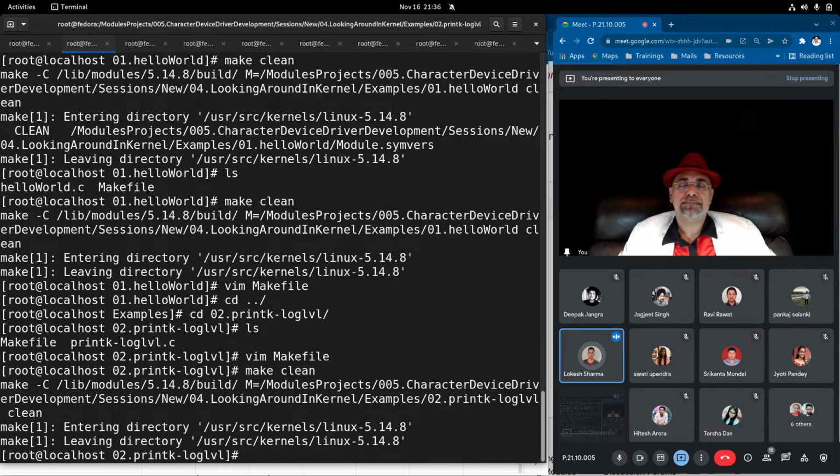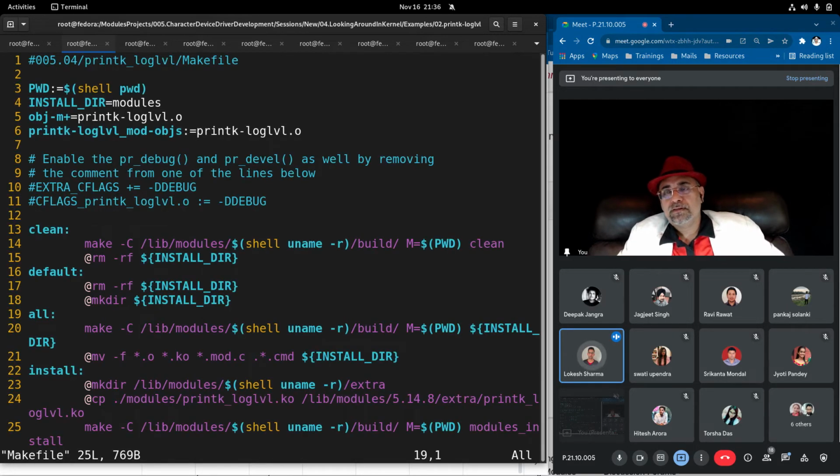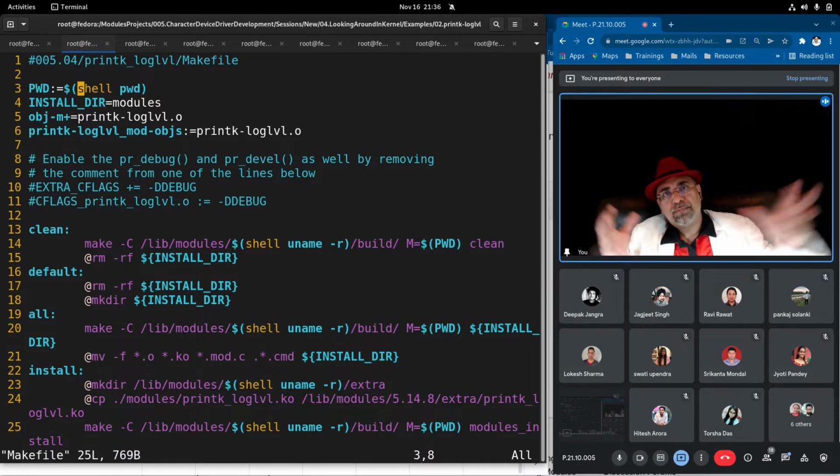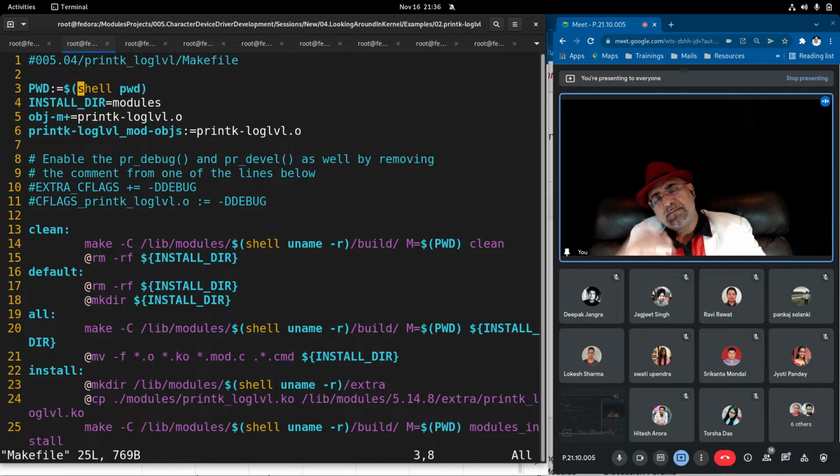Sir, these new kernel symbols, from which kernel onwards are they available? Like, can we use them in 4.x? No, 5.x. But even when the new kernels are being launched, because the previous kernels were not stable kernels, some people are working on that. Some people are adding the modules from the new kernel into the previous kernel also, and that is getting updated time and again. But yes, these are not available in the 4.x version.